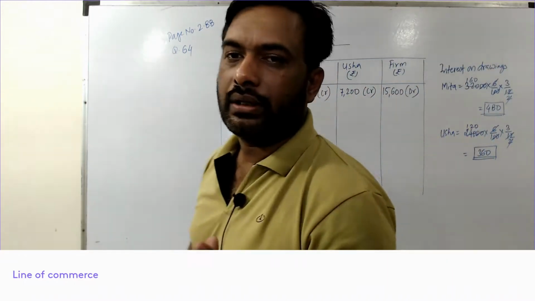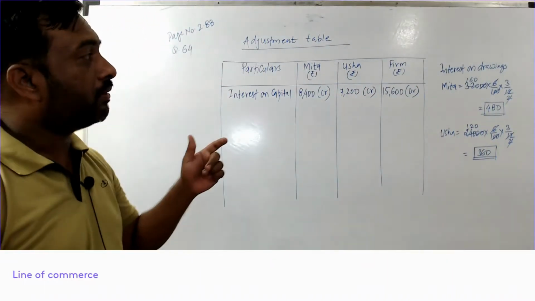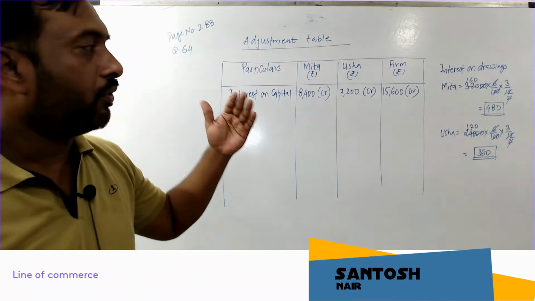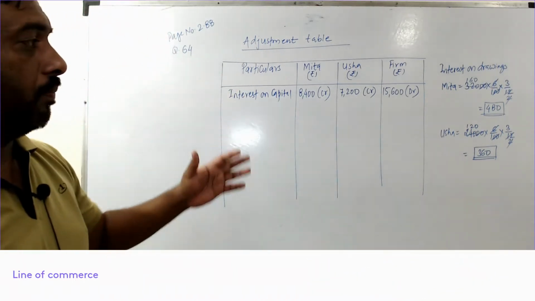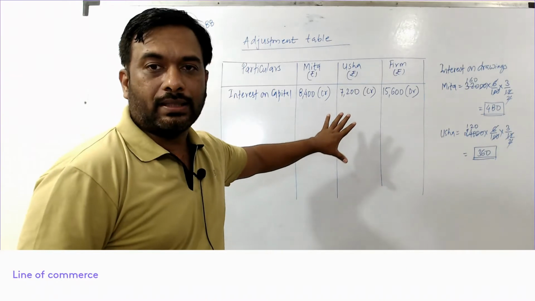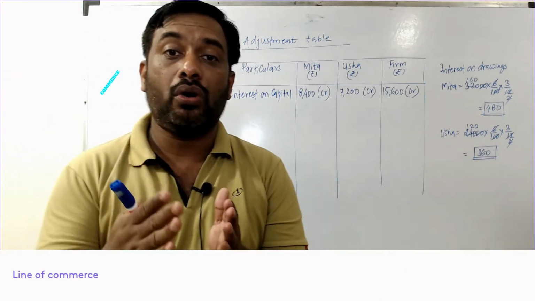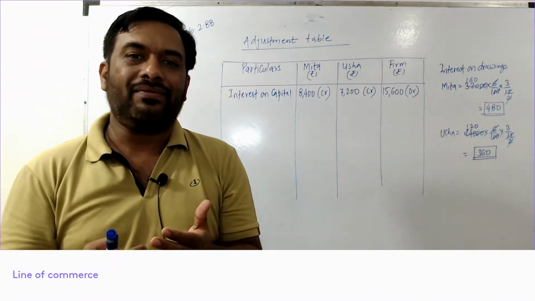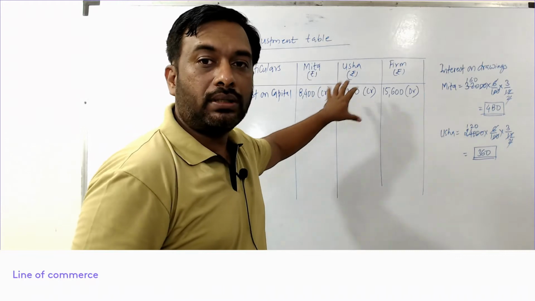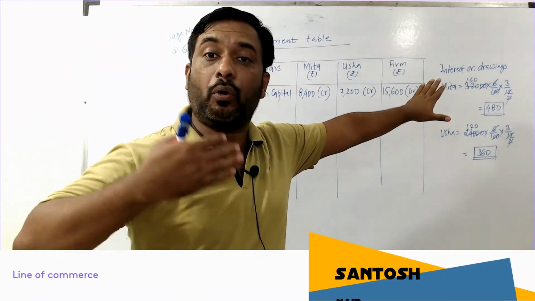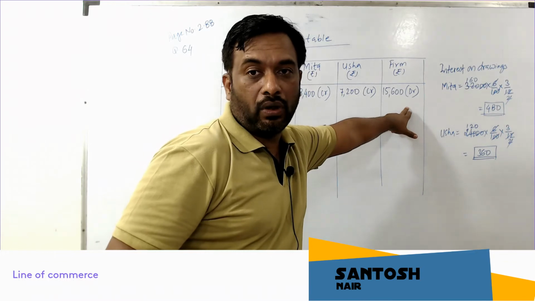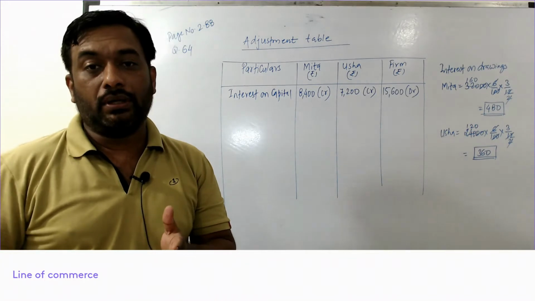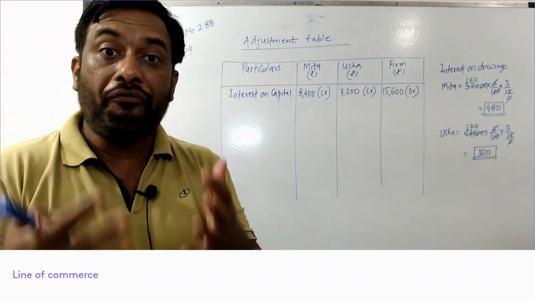We have calculated the interest on drawings. Interest on drawings for Meeta is 480 rupees. Interest on drawings for Usha is 360 rupees. Now we need to put that in the adjustment table. Now interest on drawings goes opposite of our interest on capital. Interest on capital, partner receives it. That's why it is credited to partners, and it is an expense for the firm. Firm provides it. That's why it is debited in the firm's column. Now interest on drawings is just opposite of interest on capital. Partner has to provide it and firm receives it.